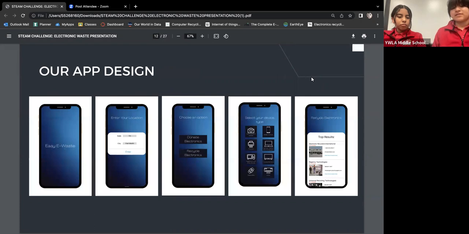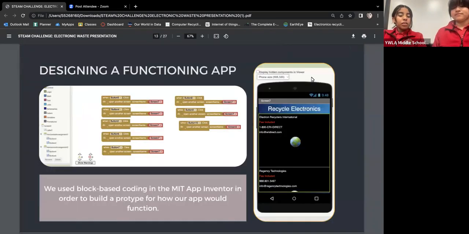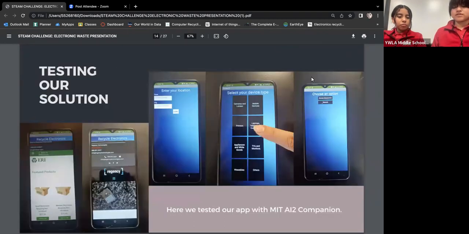This is our app design. We decided to go with a simple app design that would have a screen where you enter your location, choose an option between donate electronics and recycling electronics, and where you would select your app type, and then you would recycle electronics through these organizations. When designing a functioning app, we used block-based coding in the MIT App Inventor in order to build a prototype for how our app would function. Testing our solution. Here we tested the solution using the MIT AI2 companion.